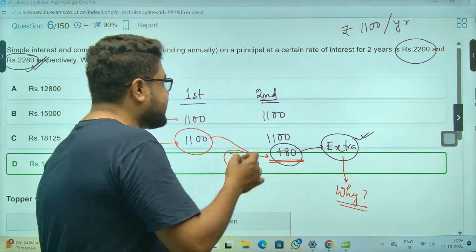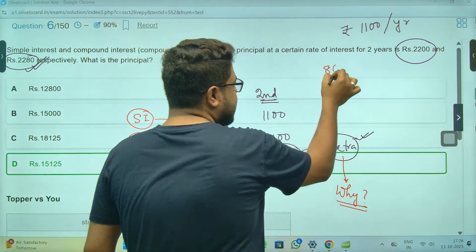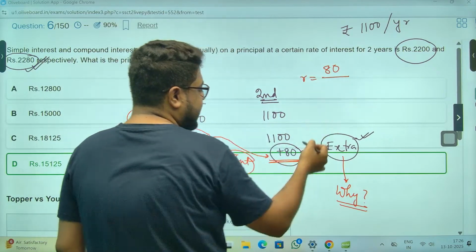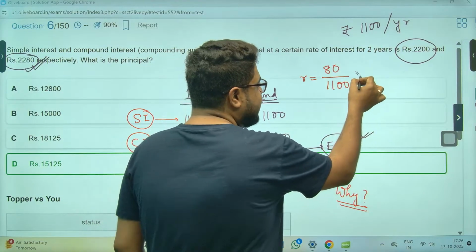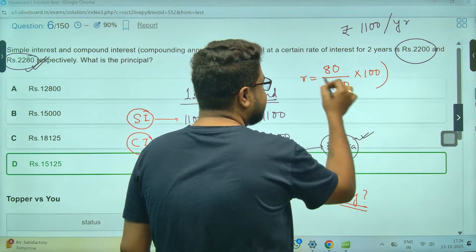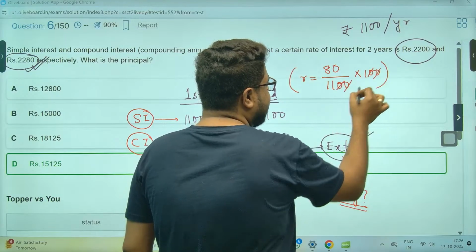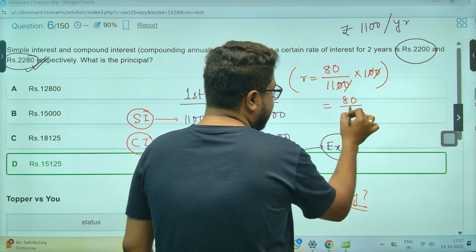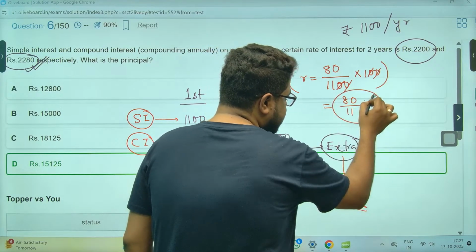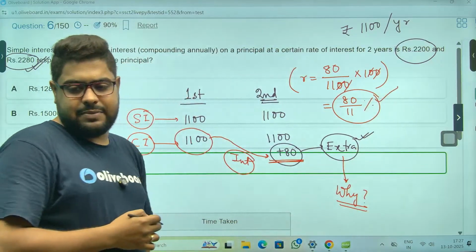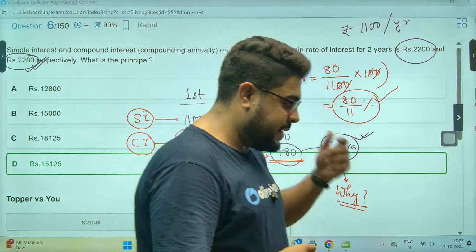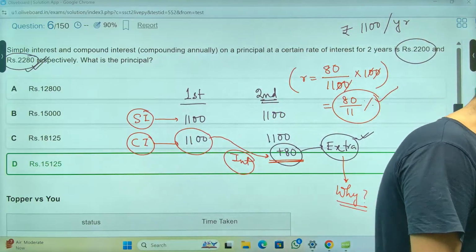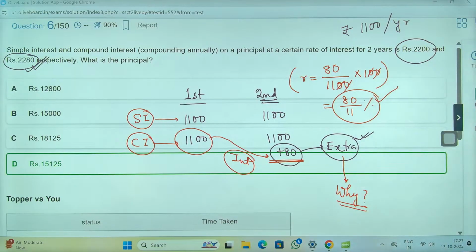So 80 rupees is the interest for 1100 rupees for 1 year. So in percentage terms, you can calculate and you get 80 by 11% as the rate of interest. And you see, Panmay, we got the same thing. Now you can figure out the principal. Clear, brother? This thing works. Panmay, understood? Everybody understood?